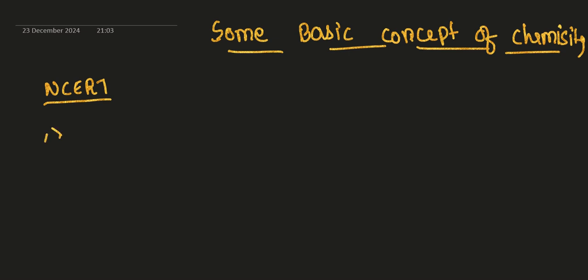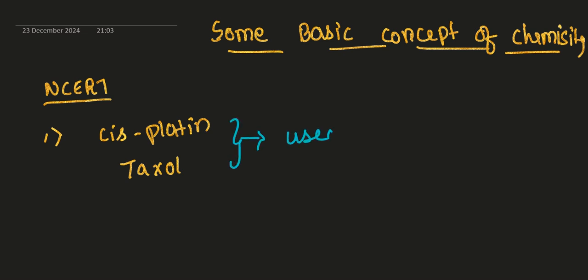The first point, the most important application of chemistry, is cisplatin. Cisplatin and taxol, these are the two chemicals which are used for the treatment of cancer, or you can say cancer therapy.